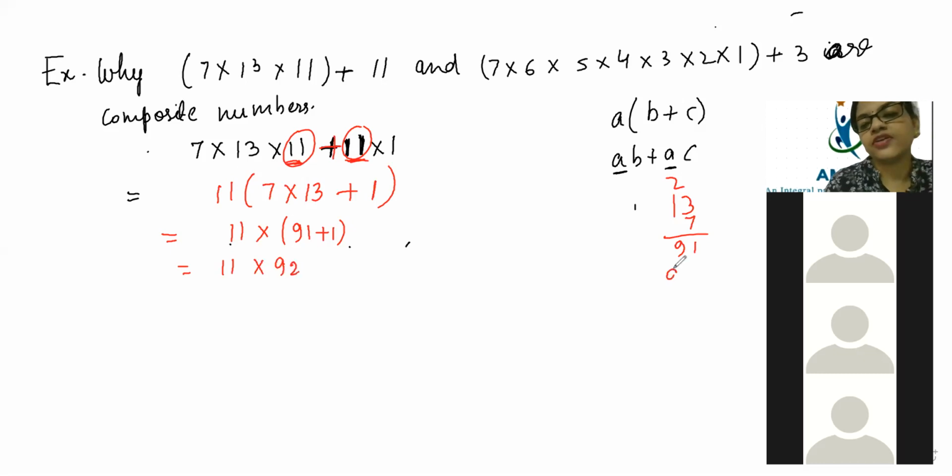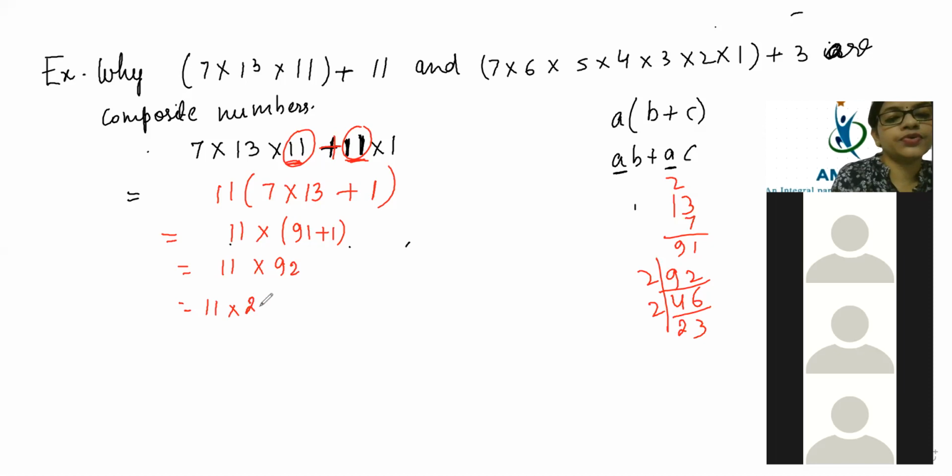Now find the factors of 92. It comes as 11 into 2 into 2 into 23. Now, is it a composite number? Because here this number has 2 repeated. Yes, Sudarshan, that is absolutely correct. It is exactly AB plus AC. Yes, Janani, 1012.